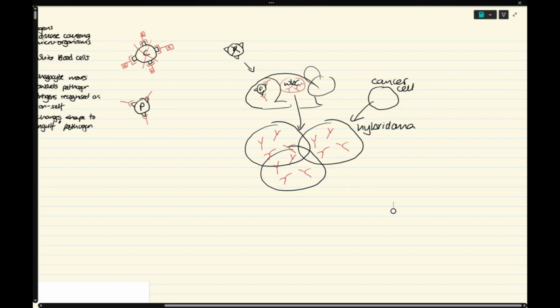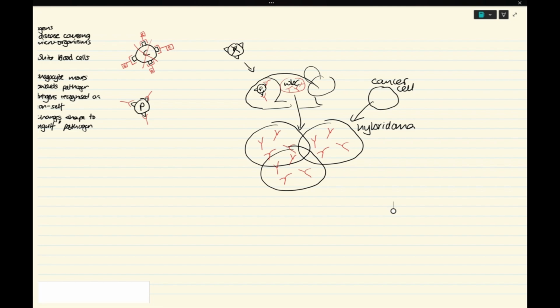We've got now lots of cells making the antibody that we want. From this one hybridoma cell, we let it undergo mitosis, cell division, it doubles and divides, and makes lots and lots and lots of antibodies. What we then do is we just take the antibodies and we put them into a medication that can then be used for a patient.